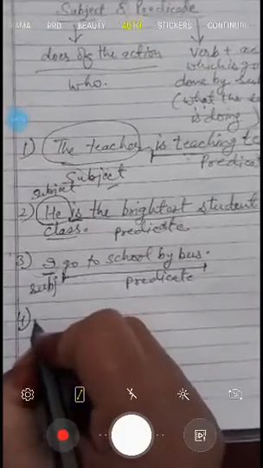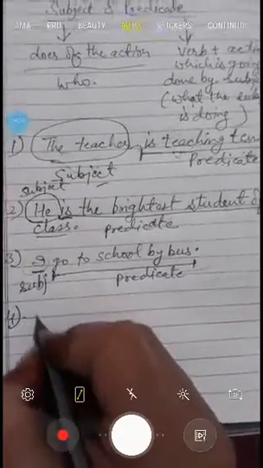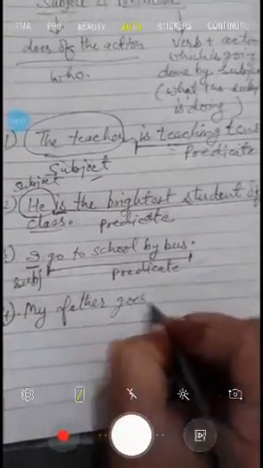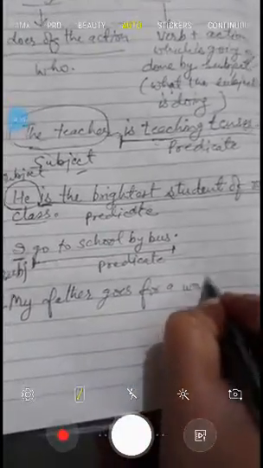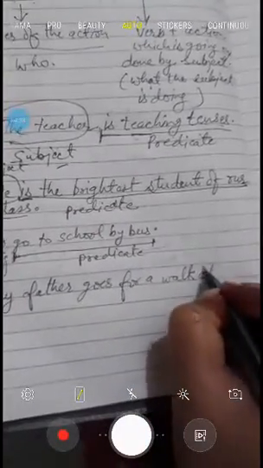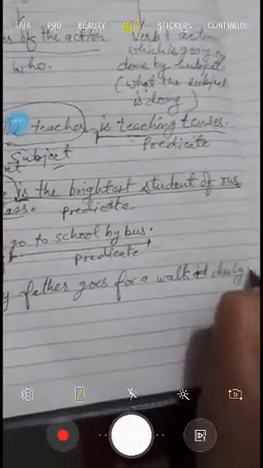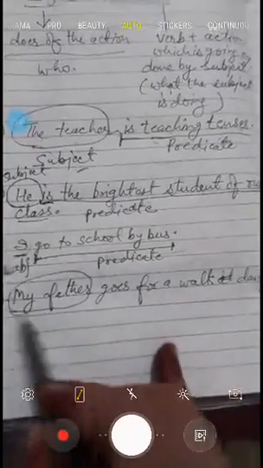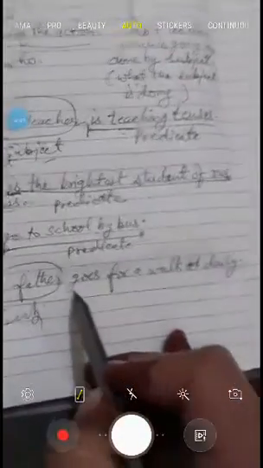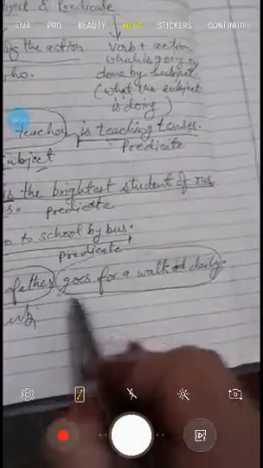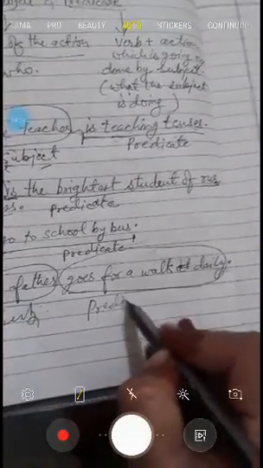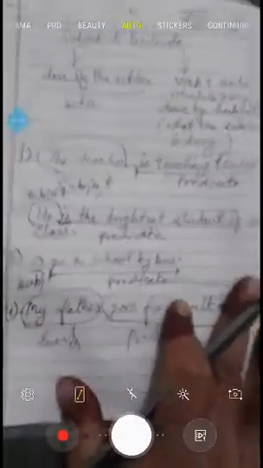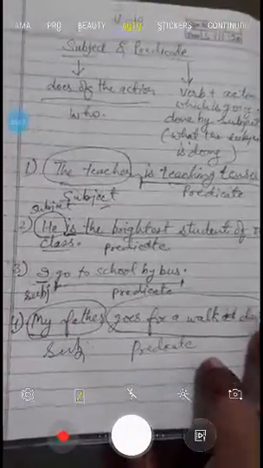Let us take one more example to make it more clear. My father goes for a walk daily. Suppose this sentence. So here, who is doing the action? Father. So this is subject. And what is the action performed by the doer? To go for a walk daily. This is predicate.